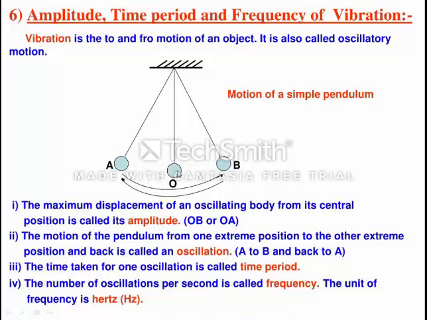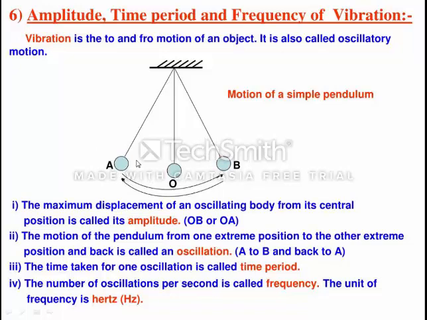When the pendulum moves from O to A, again it will come from A to O, again it will go from O to B, then again it will come from B to O. So this A to B and back to A means one extreme position to the other extreme position.